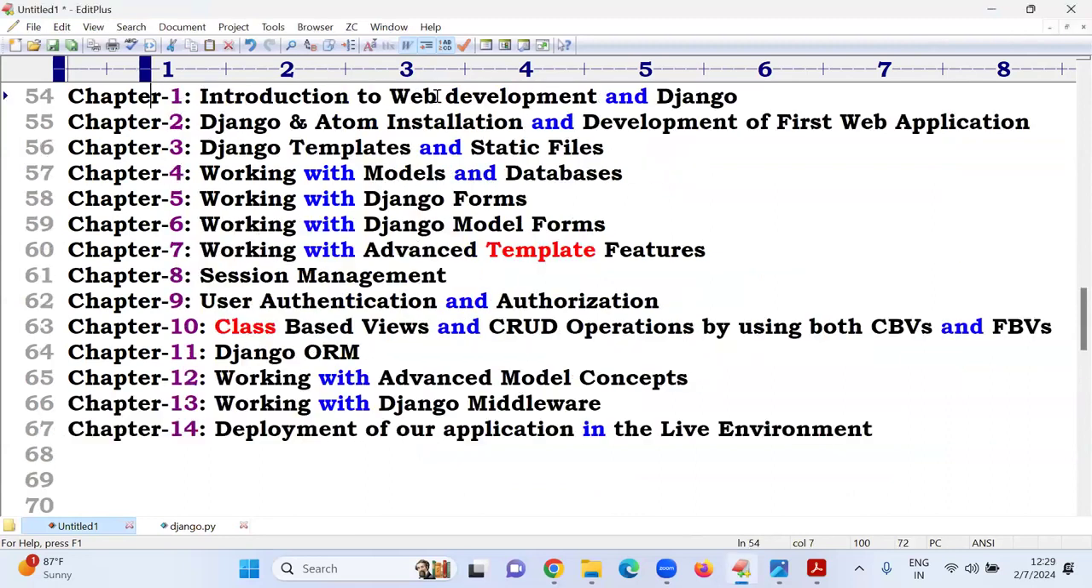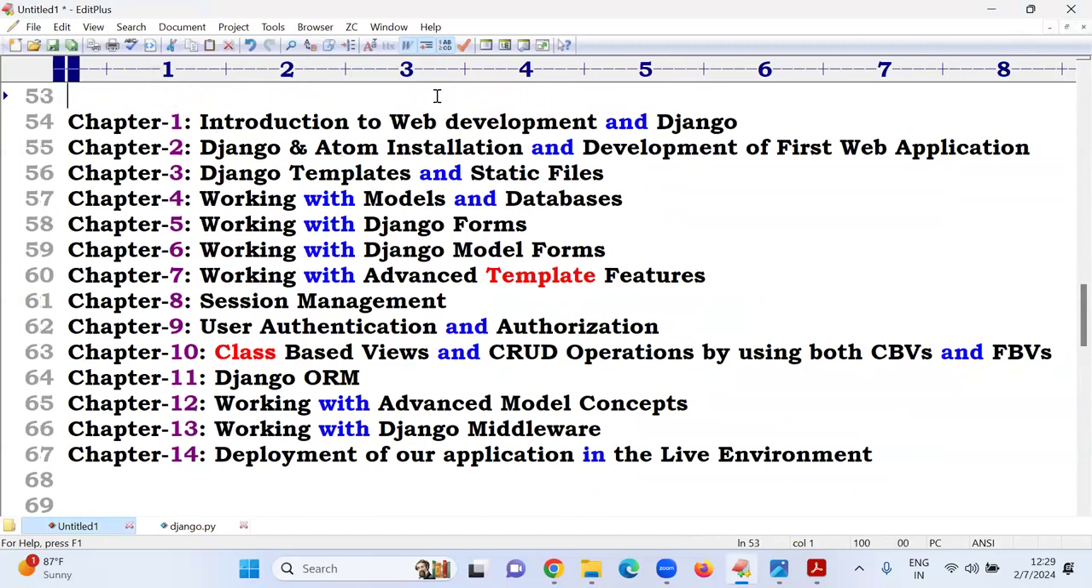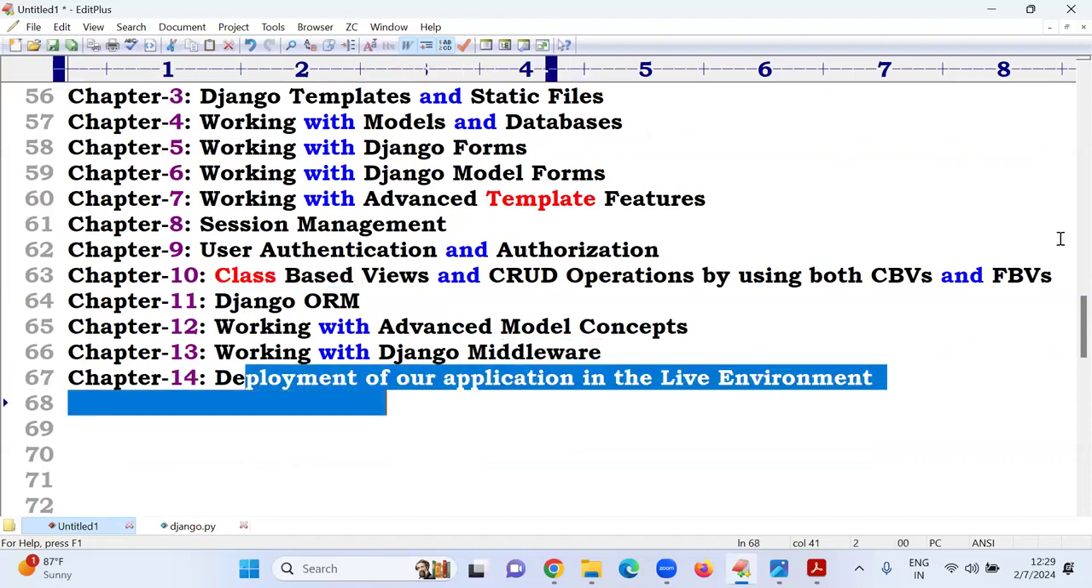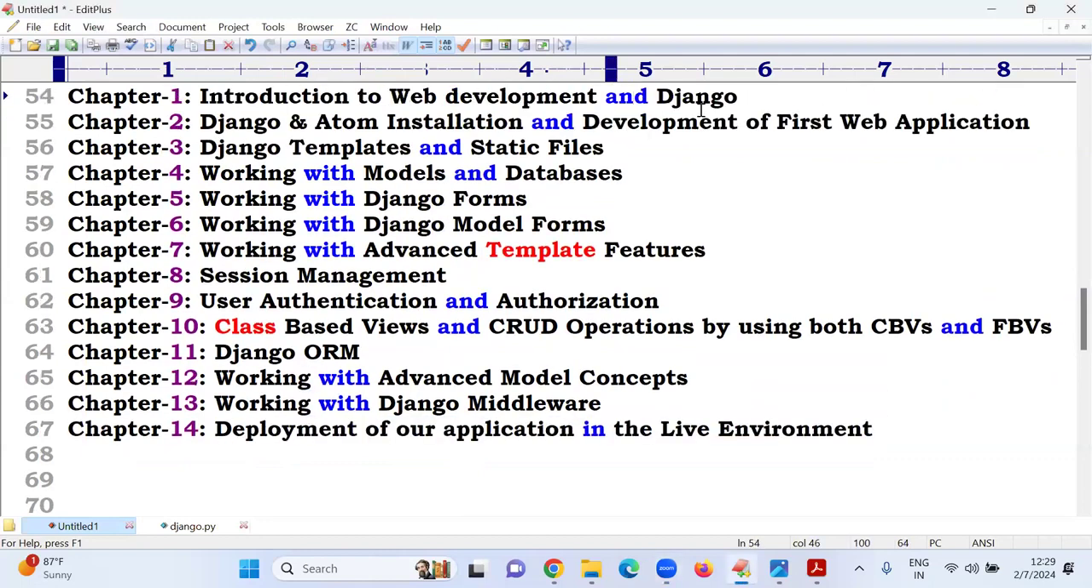Totally 14 chapters are there. Today I'm telling: introduction to web application development, installation, Atom, templates, working with models, Django forms, model forms, advanced templates, session management, authentication. Object-oriented programming is required because class-based programming is coming. Then ORM, advanced models, middleware, how to deploy. At the time of deployment, I will tell you about Git, GitHub, and one cloud, how to deploy the application. From start until deployment, I will tell all the topics. These 14 topics are there. That is the course content.